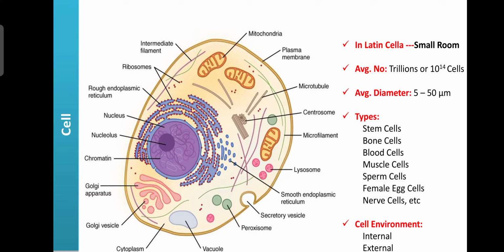So dear students, in Latin, cella means a small room. So the cell looks like a small room, and that room consists of various components.